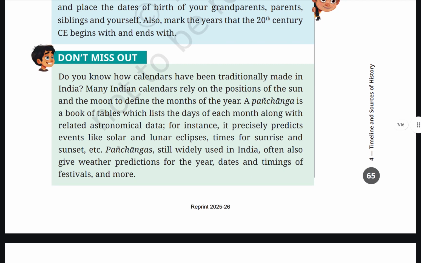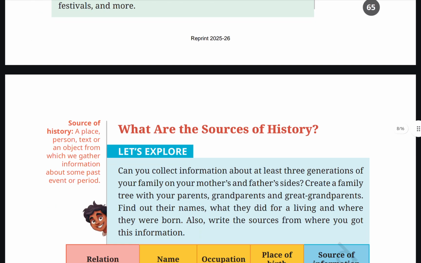Don't miss out. Do you know how calendars have been traditionally made in India? Many Indian calendars rely on the position of the sun and the moon to define the months of the year. A Panchanga is a book of tables which lists the days of each month along with related astronomical data. For instance, it precisely predicts events like solar and lunar eclipses, times for sunrise and sunset, etc. Panchangas, still widely used in India, often also give weather predictions for the year, dates and timings of festivals, and more.